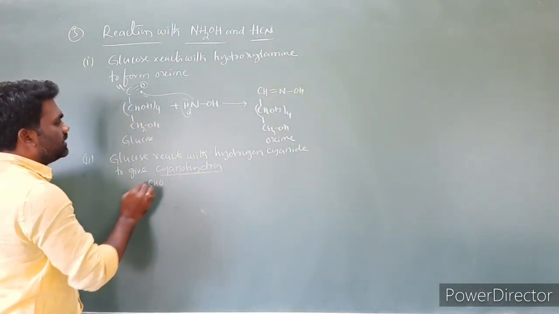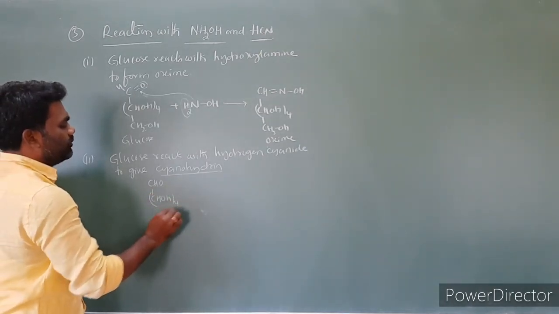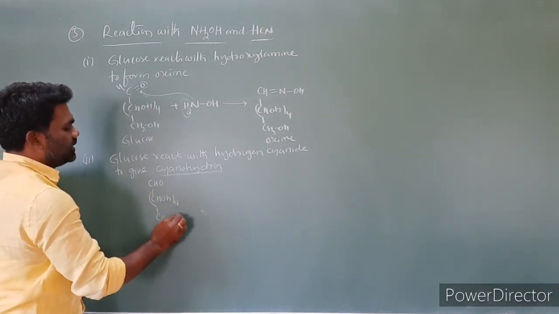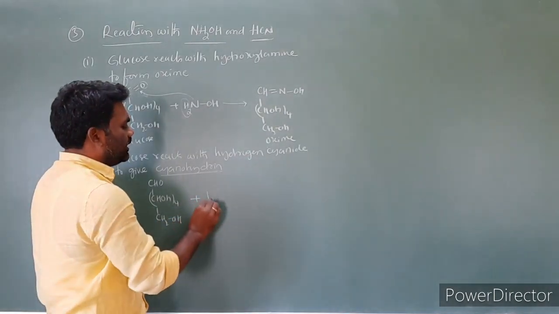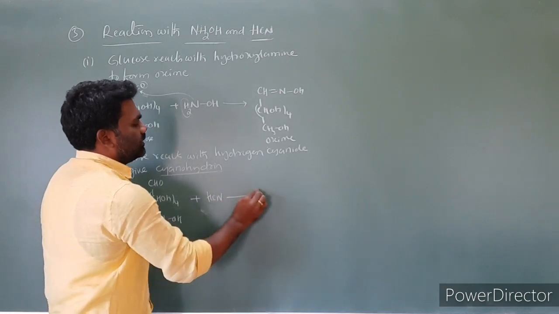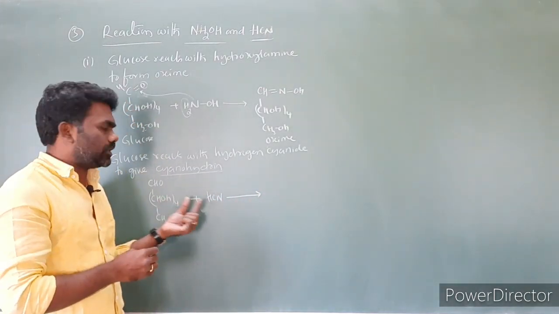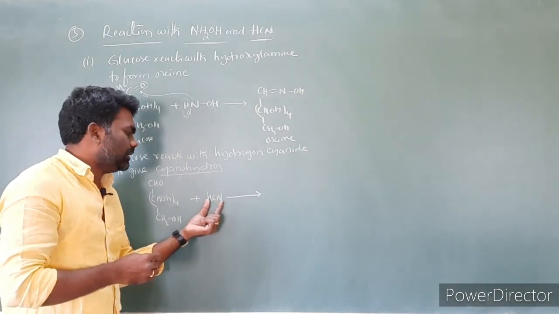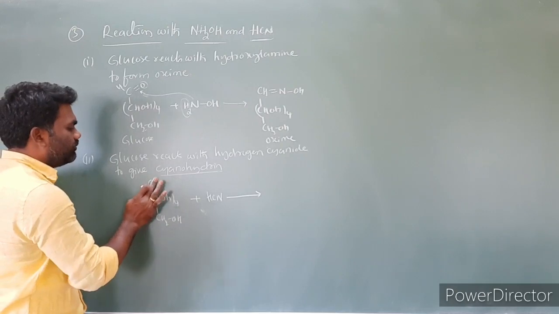I am writing the simplest structure of glucose: CHO, CHOH taken 4 times, CH2OH. This one we have to treat with hydrogen cyanide, HCN. Then how do we write the product? How are the products formed in the case of aldehydes and ketones? Similarly, we write it here, because an aldehyde functional group is present.